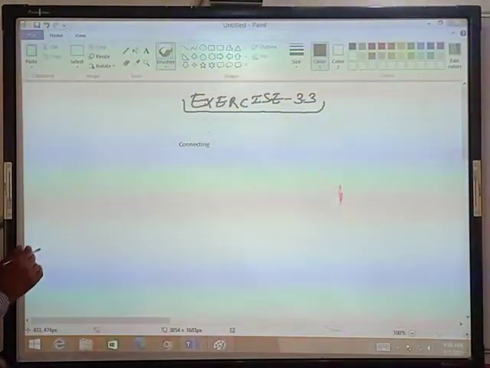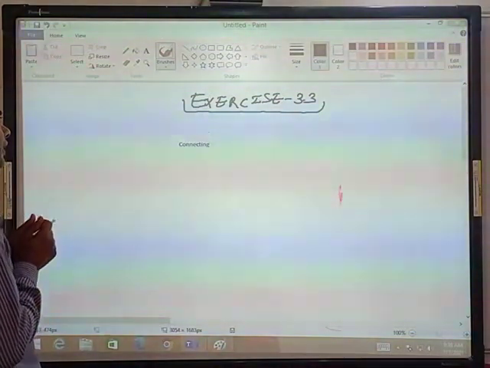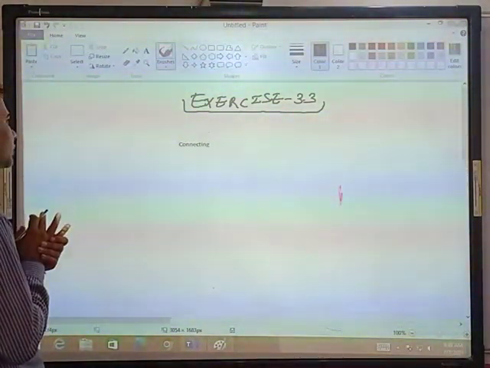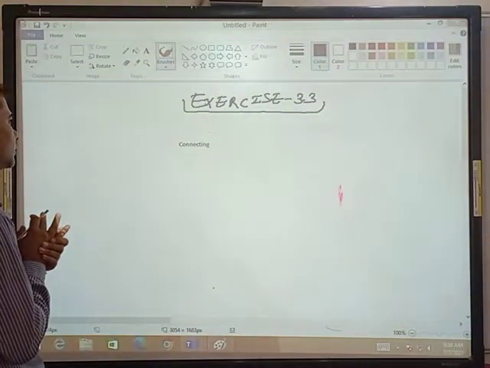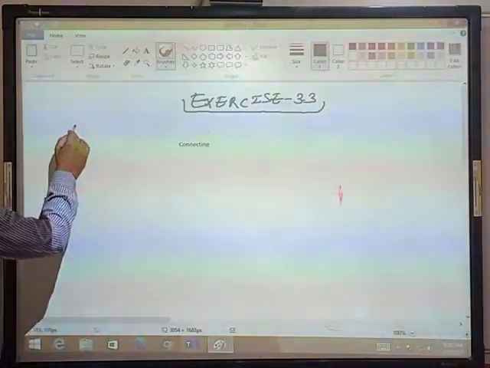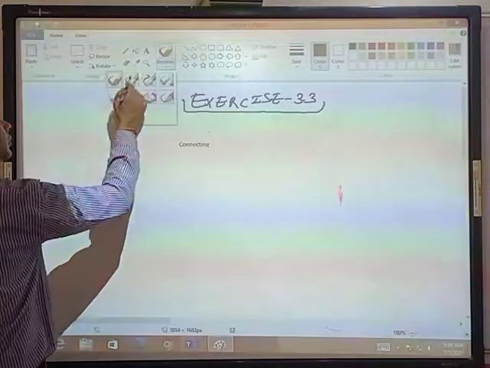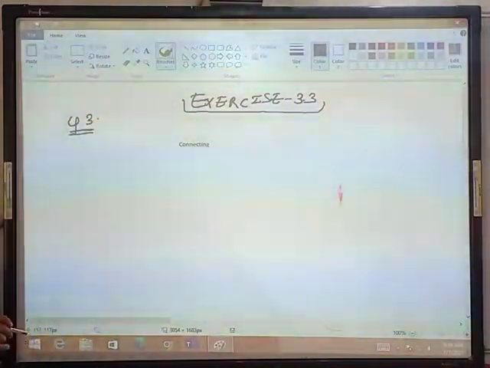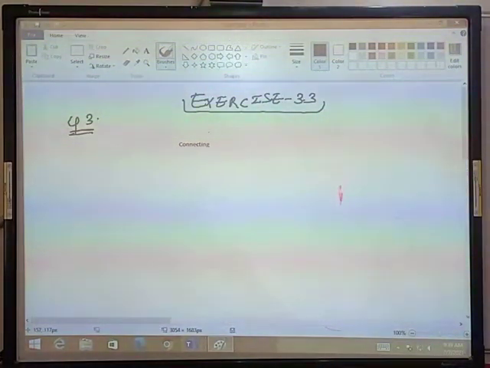Okay, students. In exercise 3.3, question number 1 and 2, have you any problems? No sir. Question number 3. Can a quadrilateral ABCD be a parallelogram if angle D plus angle B is 180 degrees?